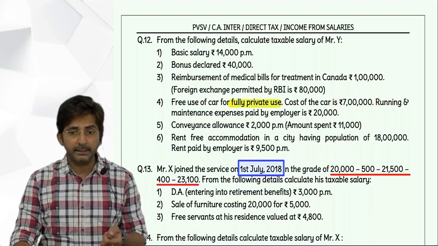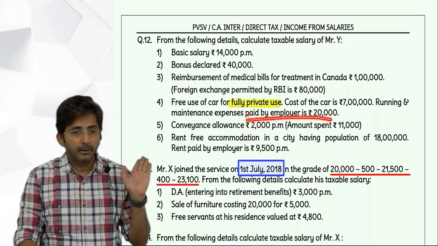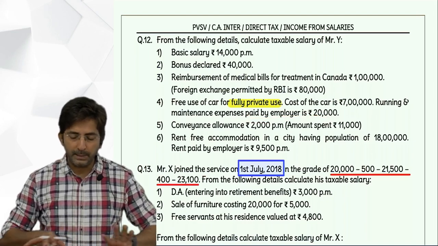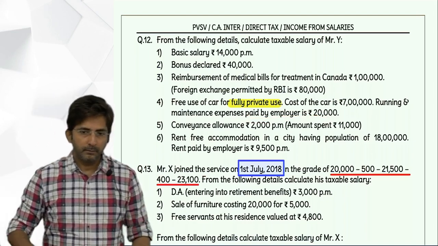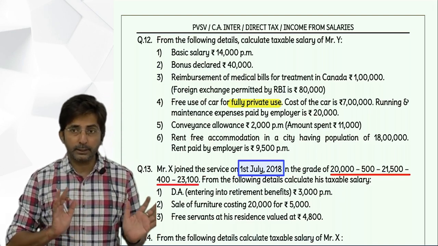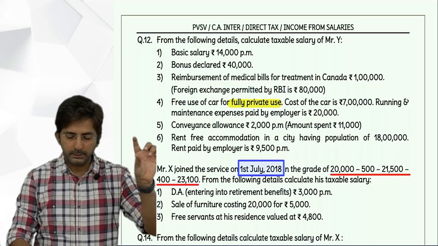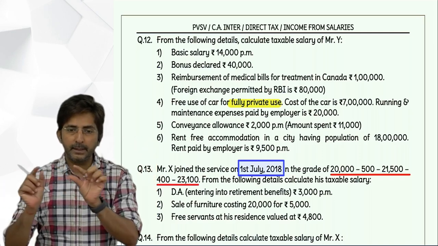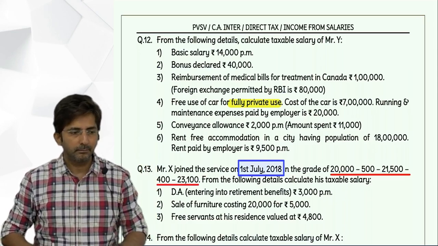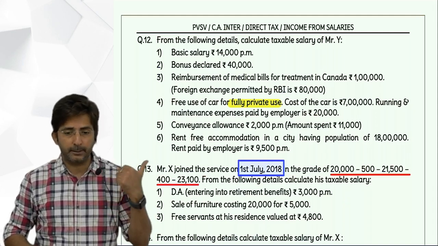Add running and maintenance expense if paid by employer. Is it paid by employer? Yes, it's written it is paid by employer. So add 20,000. Driver's salary if paid by employer, but since they have not mentioned about driver, we will ignore it. Okay. So this you can show in a working note properly. Depreciation at the rate of 10% on 7 lakhs, 70,000. Running and maintenance expense paid by employer, 20,000. Driver's salary paid by employer, nil. And total of that is 90,000. And this 90,000 will come in the main statement, outer column.